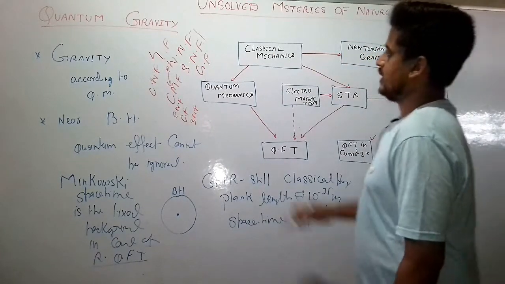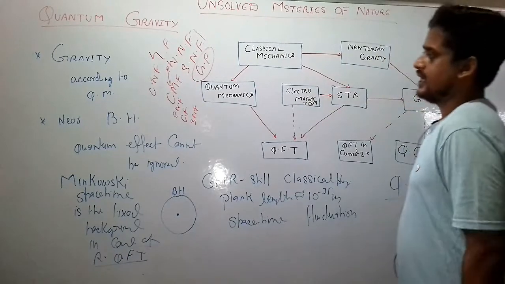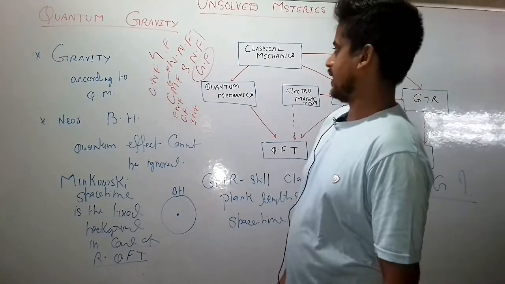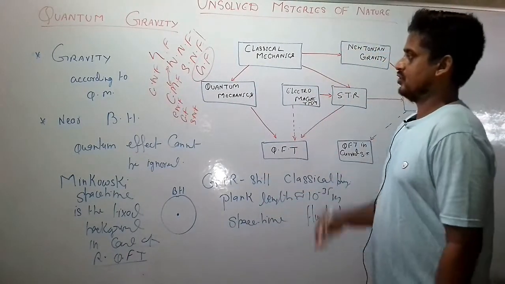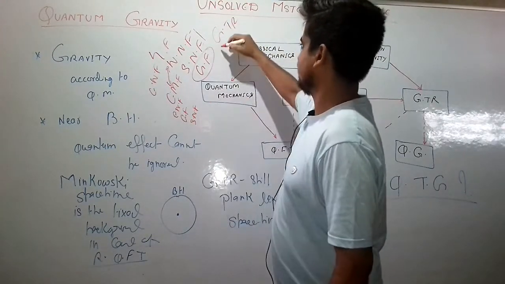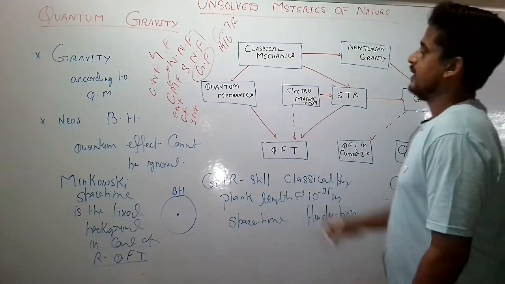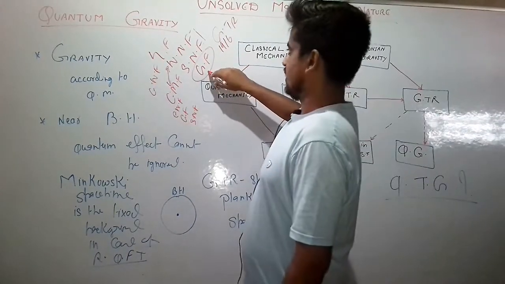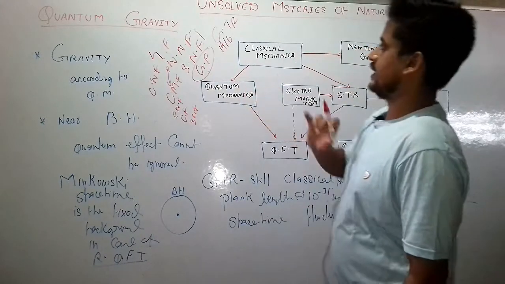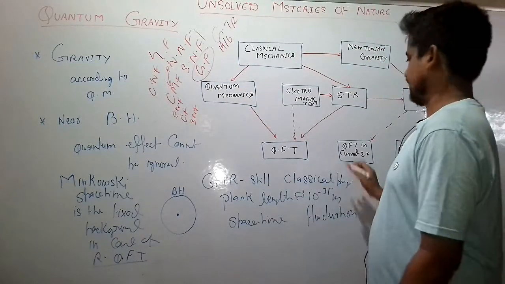But gravity cannot be explained in terms of quantum mechanics. We need another theory, which is called the general theory of relativity, developed by Albert Einstein in 1916. In the sense that gravitation can be explained only by classical physics.